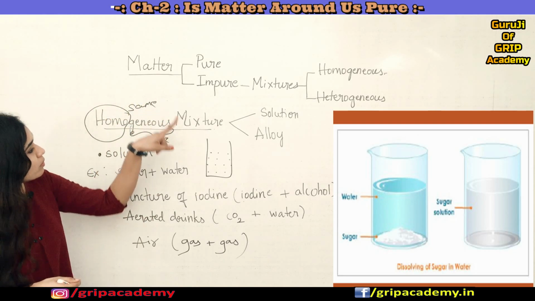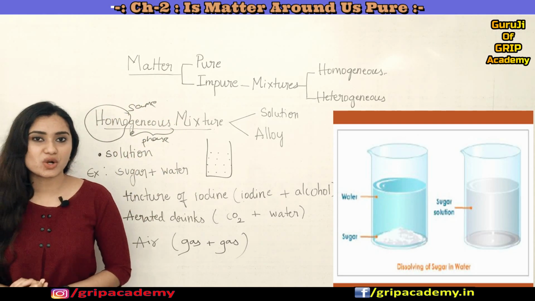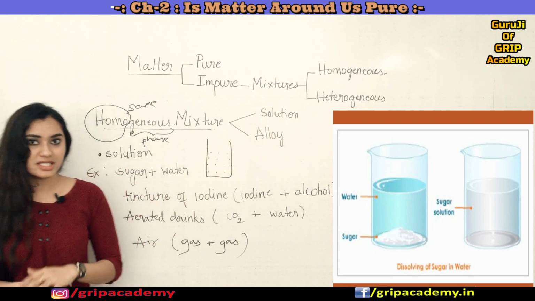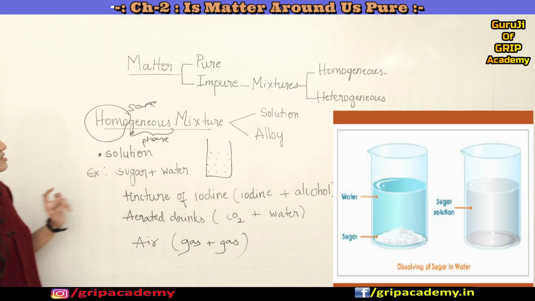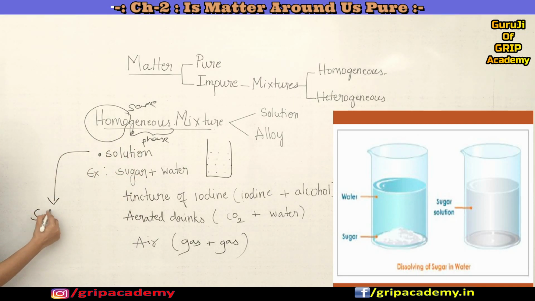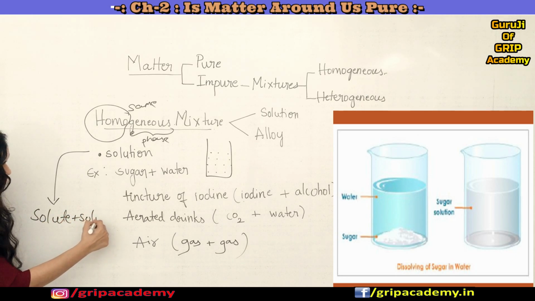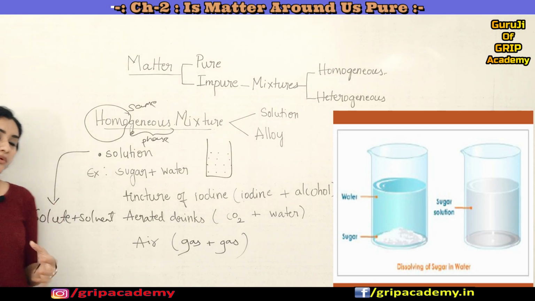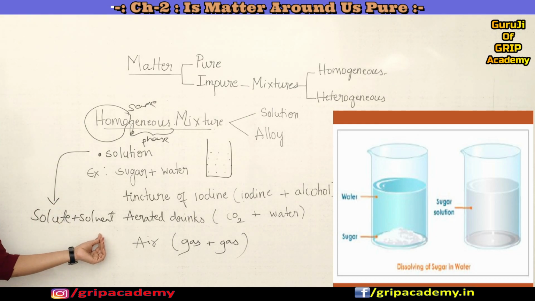So in a homogeneous mixture, we have something called a solution or a true solution, and an alloy. I'll talk about it later. So now coming to a solution. A solution is a combination of solute and solvent. The solute is a component which will get dissolved in a solvent, and the solvent is a substance which will allow the solute to get dissolved in it, or which will dissolve the solute particle. You will call that a solvent.